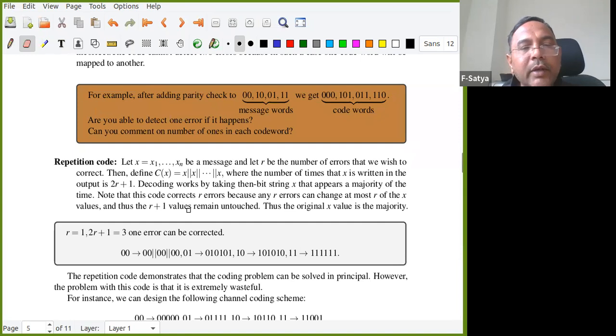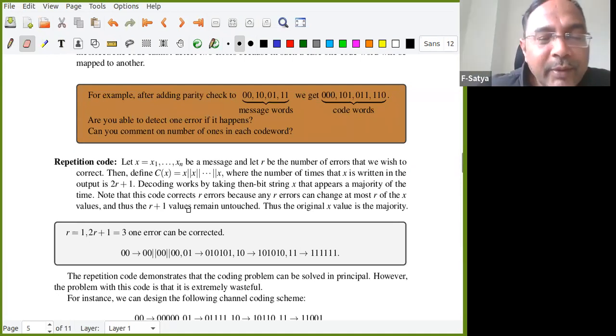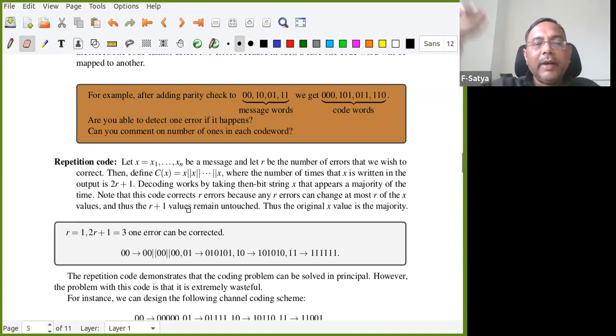What is that we are doing? We are sending this several times. How many times are we sending? 2R plus 1 times. What is this R here? R is that we are already predicting that at most R errors can occur. If more than R errors occur, we cannot do anything. With our experience till now, whatever happened, we are assuming that at most R errors can occur.